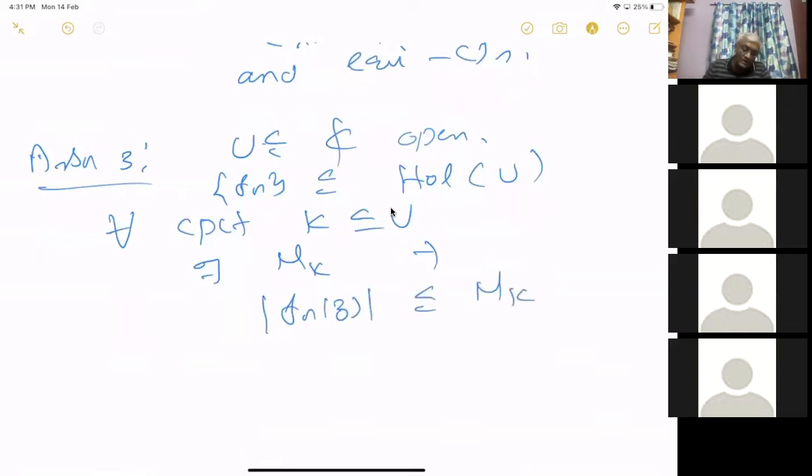F need not be bounded on the open set U where it is holomorphic, but it is uniformly bounded on the compact set for all n.